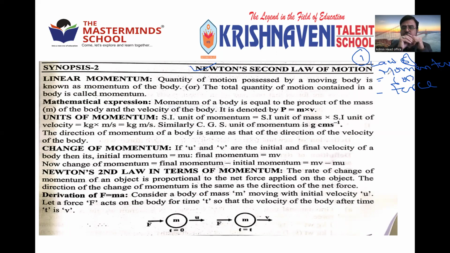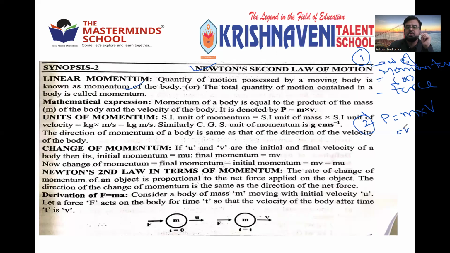Anyway, you know about force, but let us know about momentum. So what is momentum? The quantity of motion possessed by a moving body is known as momentum, or the total quantity of motion in the body, which is mathematically given by P is equal to M into V. The second point you can note: momentum is equal to mass into velocity.